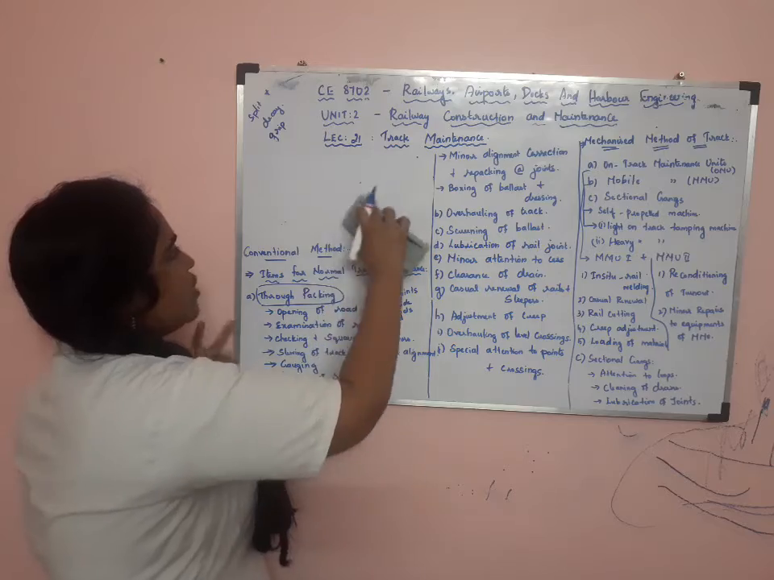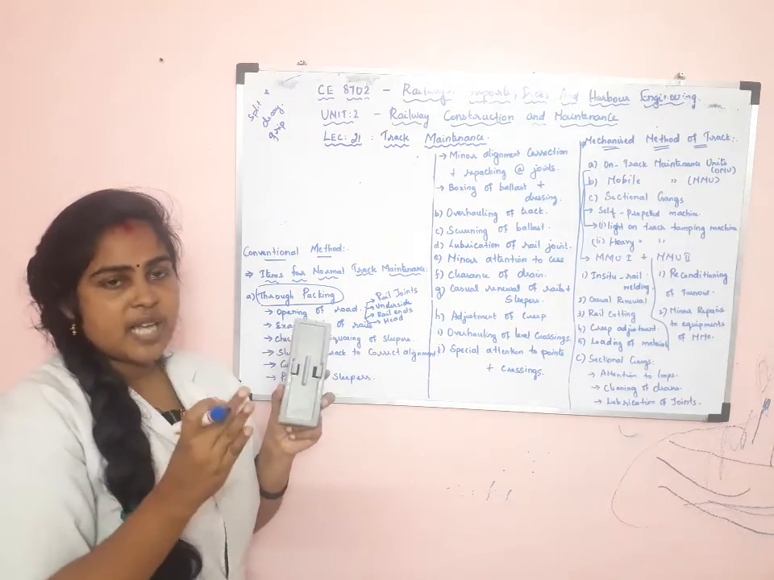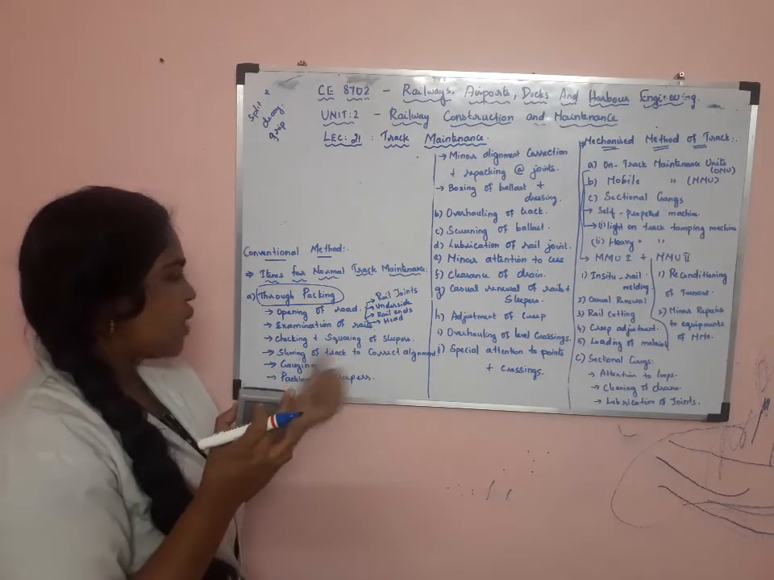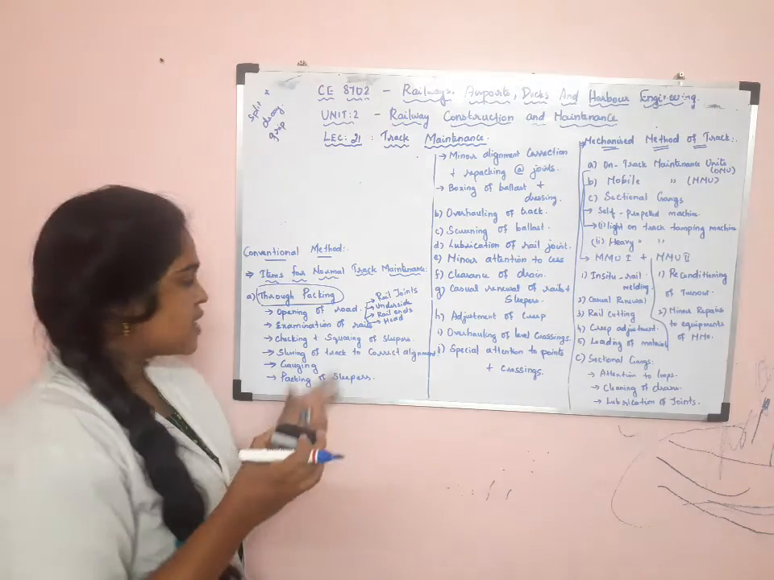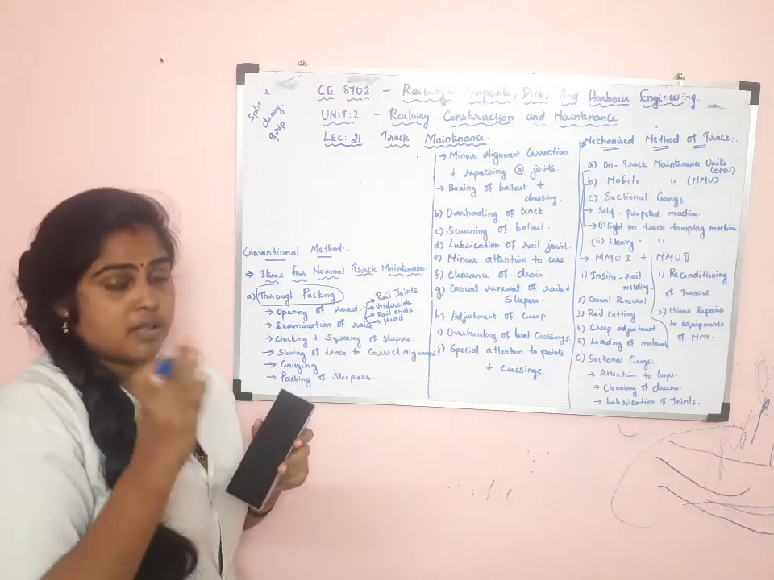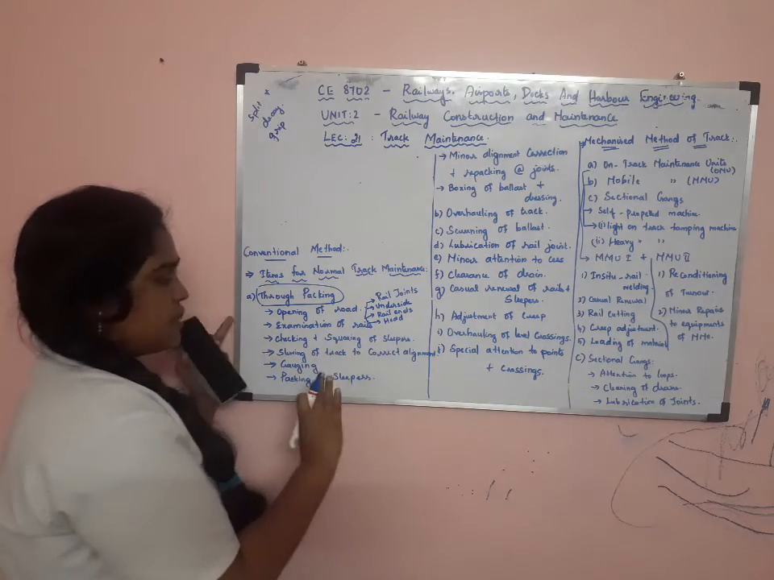Next, gauging. We all know what gauging is. Gauging will be checked. The space between two rails will be checked, and before checking the gauging, the squaring of sleepers will be checked. If the squaring is correct, then gauging will be more or less the same, will be perfect. So before doing the gauging, the squaring of sleepers will be checked.